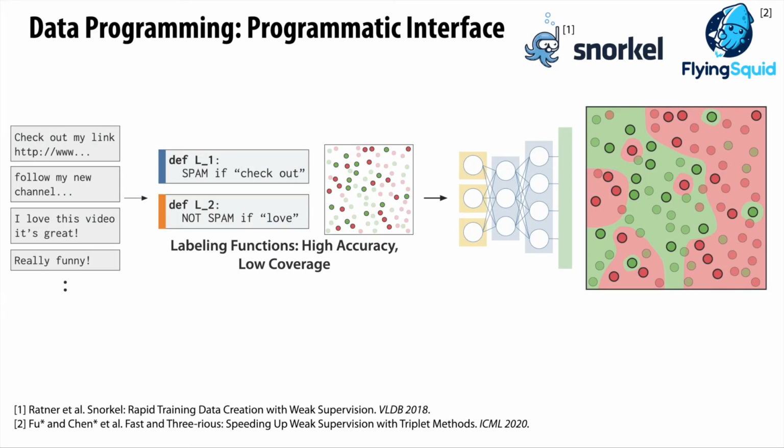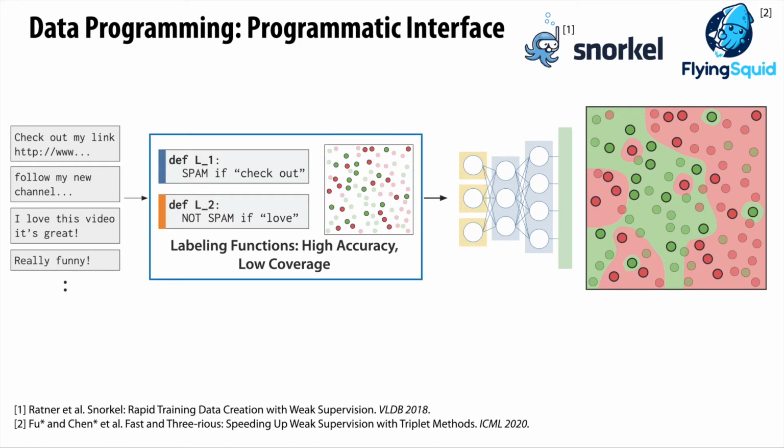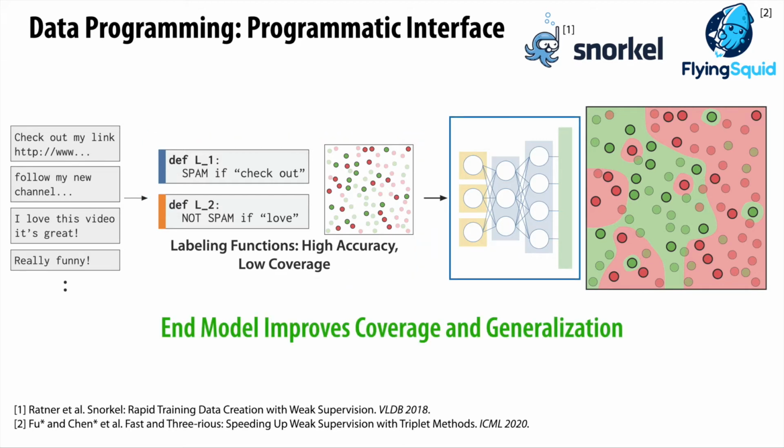We build on a line of work in weak supervision called data programming, embodied in systems like Snorkel and Flying Squid. Data programming uses programmatic labeling functions to generate noisy labels for the data instead of relying on hand labels. These labeling functions often do not cover all data points or examples, so data programming uses labeling function votes to train an end model for better overall performance by improving coverage and generalization. But training the end model can be slow, which creates a bottleneck in the iteration process.